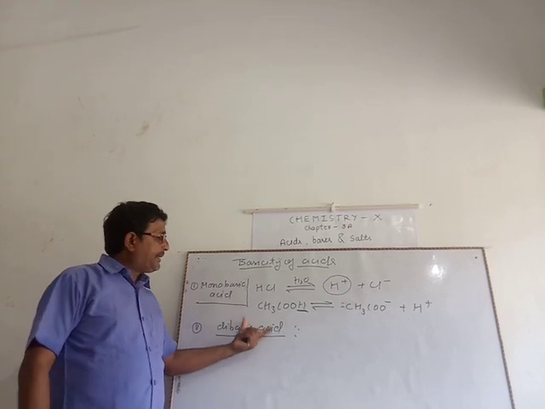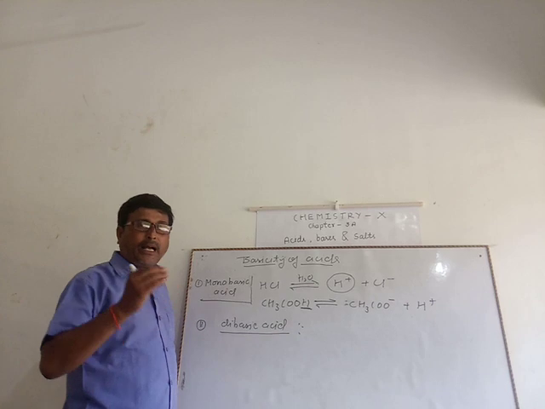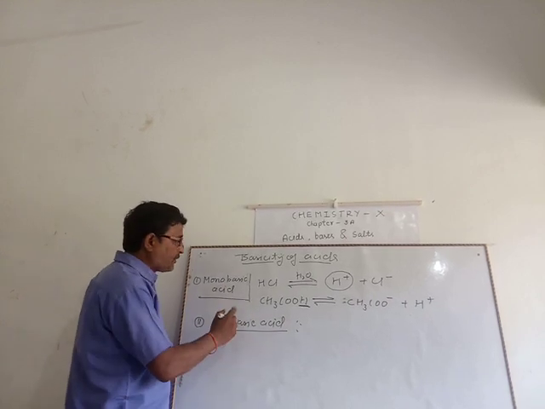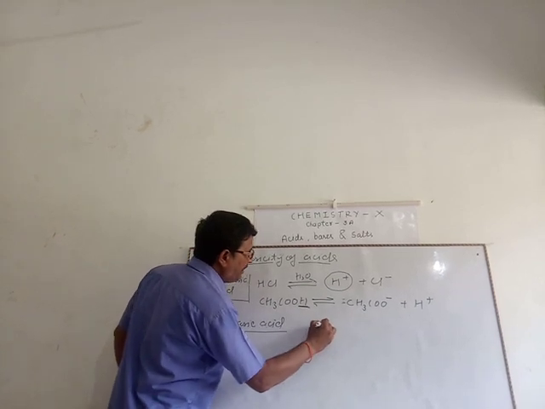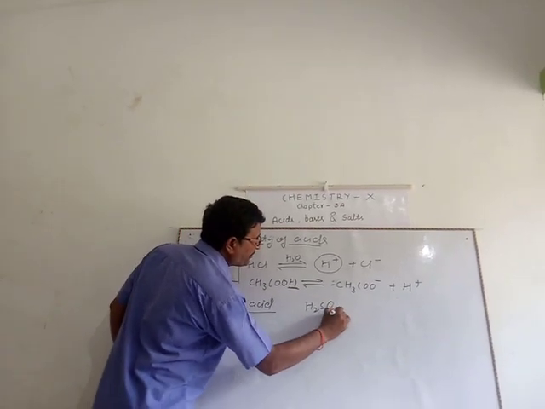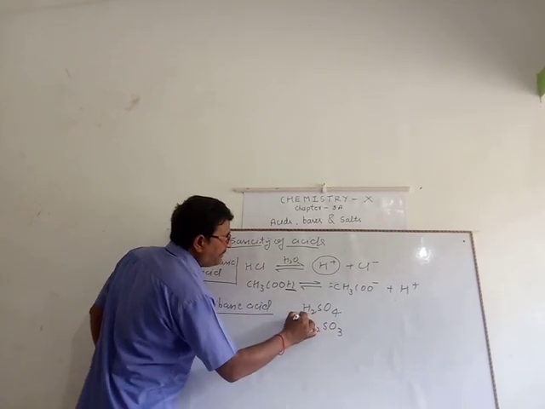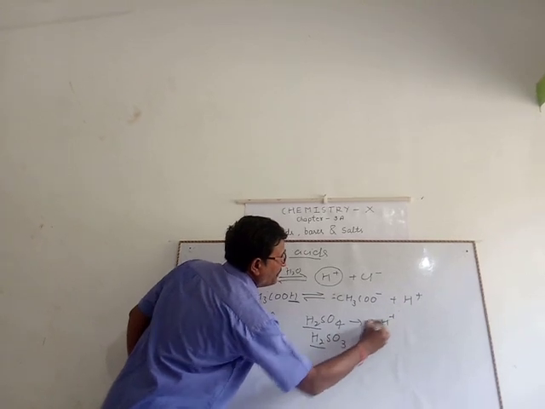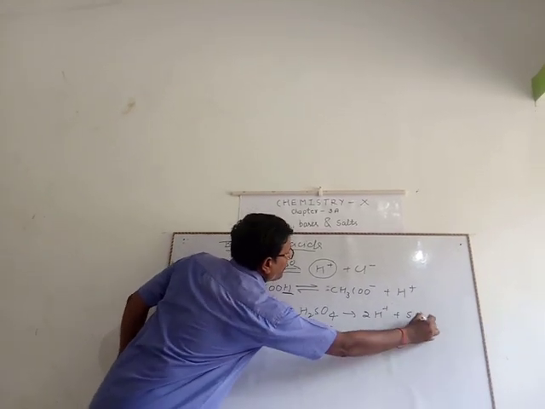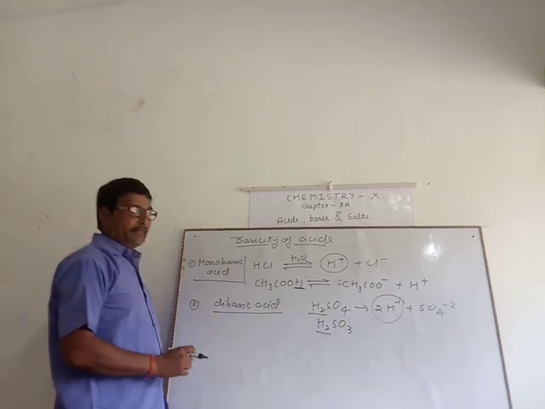It means the number of replaceable hydrogen ions present in the acid should be 2, so it is called dibasic acid. Example, sulfuric acid: two replaceable hydrogen atoms, SO4 minus 2. So it is a dibasic acid.